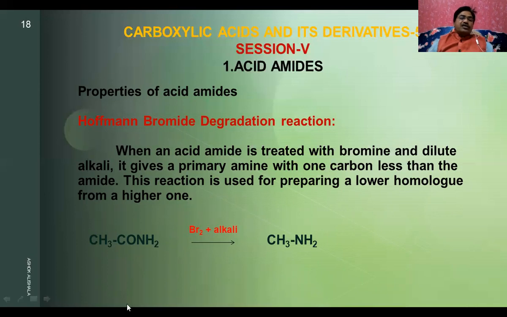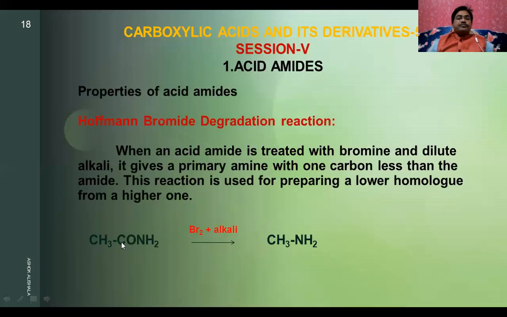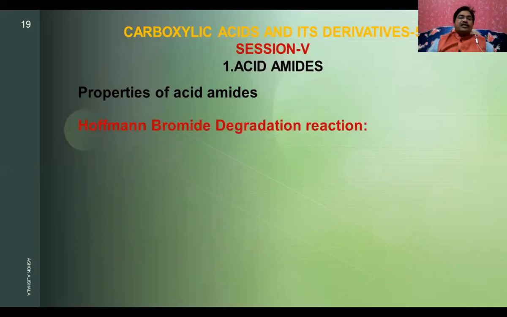For example, you see here it is a 2 carbon amide and here it is 1 carbon amine. It is a 2 carbon amide, you will get 1 carbon. This is going to be the acetamide. This is going to be the methylamine. Now you see what happens during this Hofmann bromamide degradation reaction. What happens, the mechanism you can observe here.